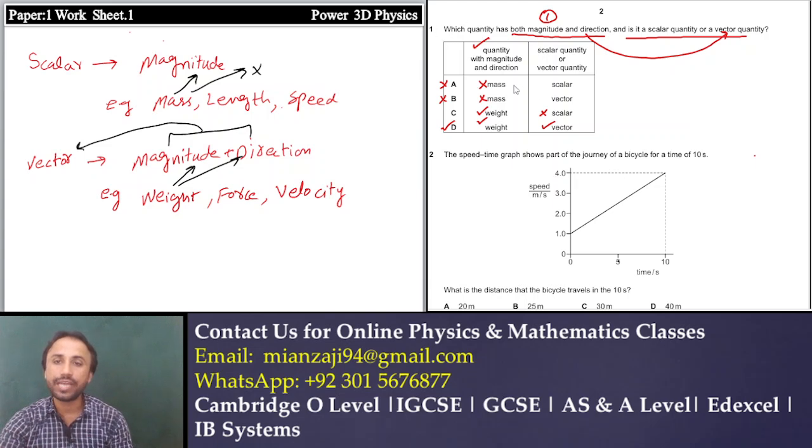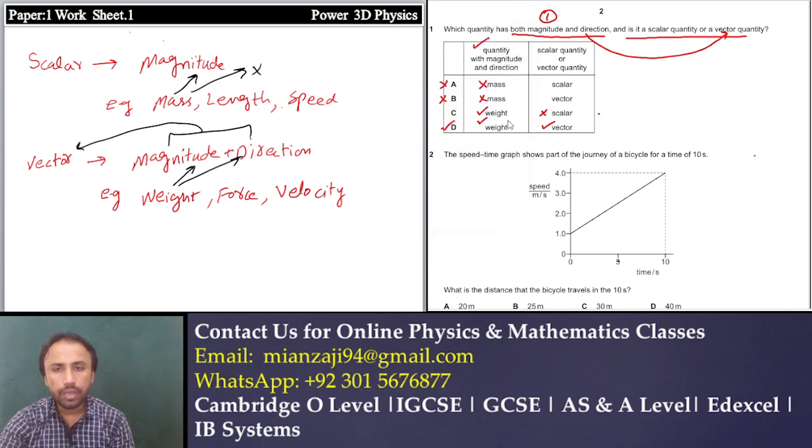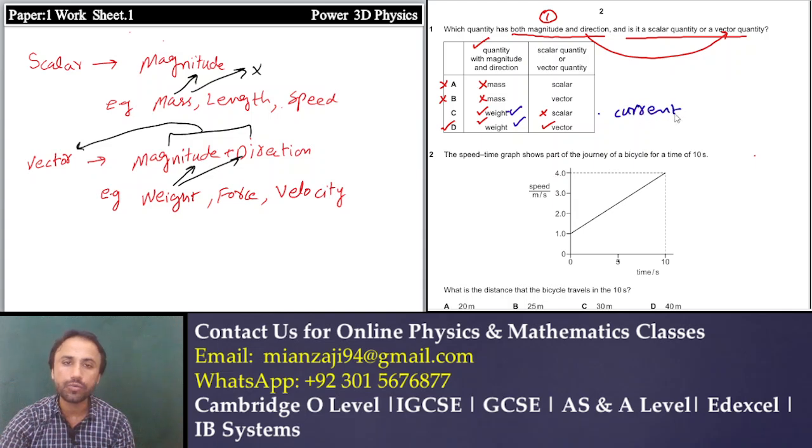How can the examiner change the question to make it difficult for you? There is only one possibility. Maybe the examiner gives you current instead of weight. Maybe the examiner replaces weight with current. This is the only possibility with this question.